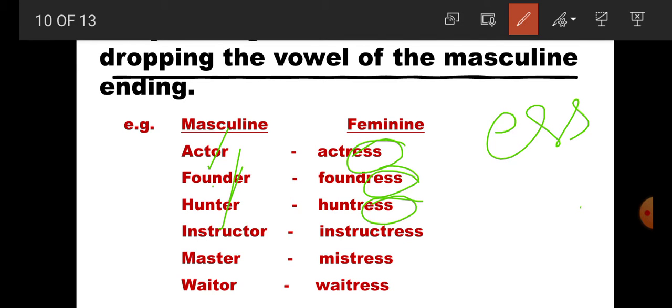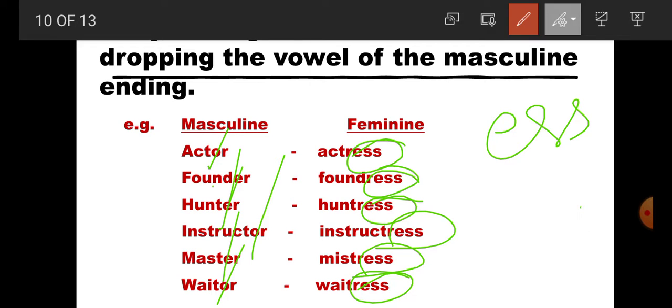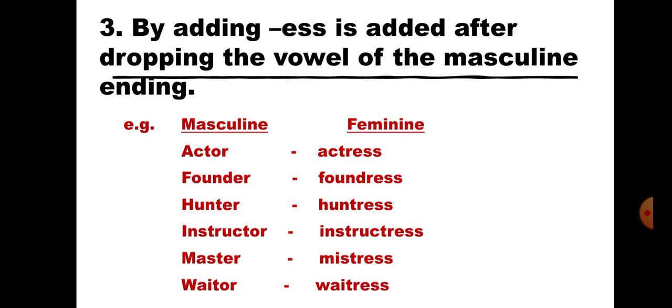Instructor. What is the vowel here? O. So drop the vowel O and add E-double-S. Master. Drop the vowel E and add E-double-S. Waiter. Drop the vowel and add ESS. So this is the rule, students, that ESS is added after dropping the vowel of the masculine ending. For example, actor, actress; founder, foundress; hunter, huntress; instructor, instructress; master, mistress; waiter, waitress.